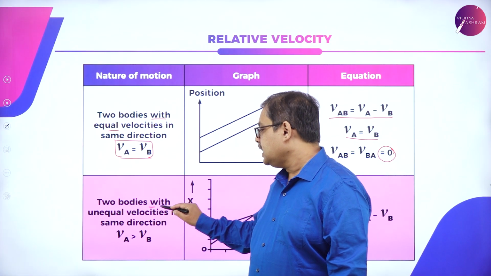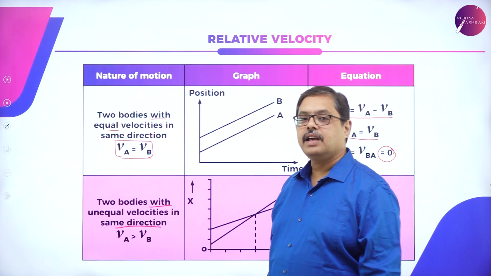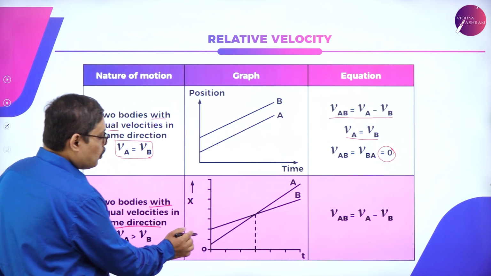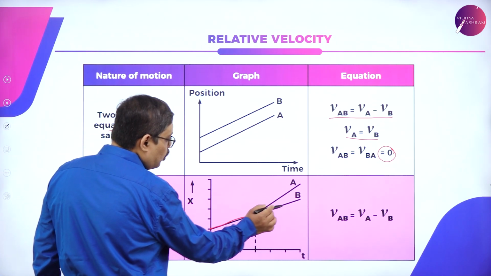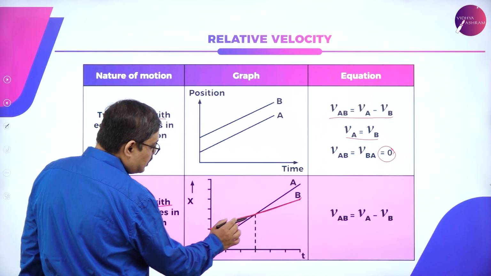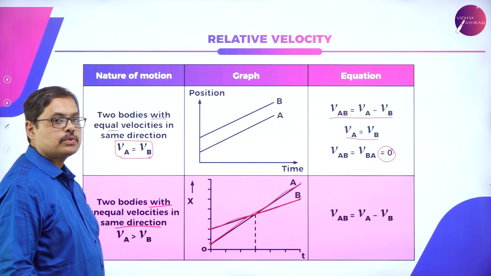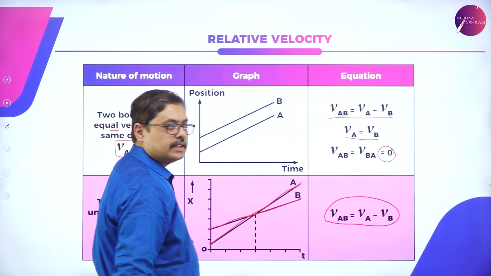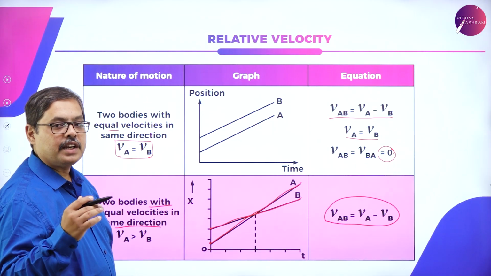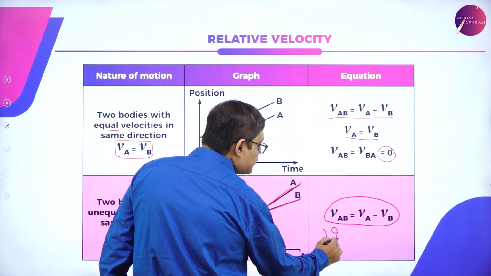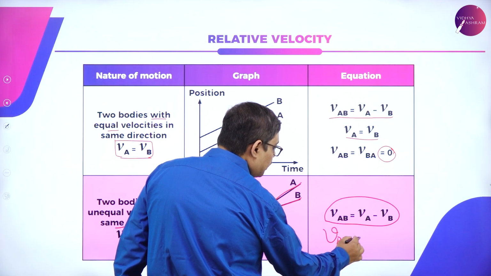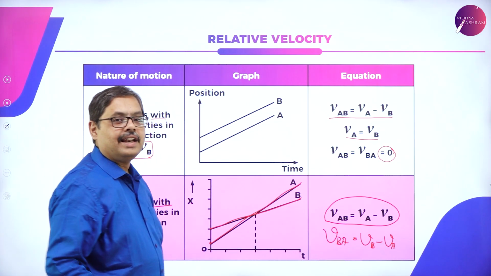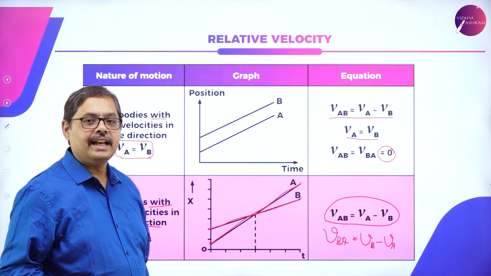Next, two bodies with unequal velocities, but they are walking in the same direction. Two unknown persons are walking past one another. They are overtaking one another. See here, one has started with some initial velocity and going slowly. One has started with a lower initial velocity but is moving at a faster pace. What will happen to the relative velocity? It remains the difference between the two velocities. If it is A with respect to B, it is VA minus VB. If the relative velocity is B with respect to A, then it becomes VB minus VA. So this is an interesting topic which is called relative velocity.